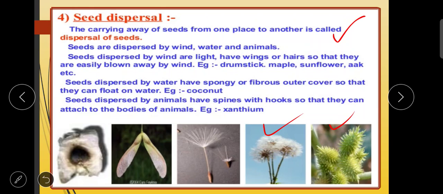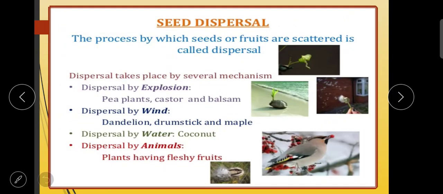So this is all about the different kinds of seeds. Dispersal takes place by wind, water and animals. Here along with the examples you can see, dispersal takes place by several mechanisms. Sometimes dispersal also takes place by explosion, meaning when the seed bursts. Right? For example, pea plant, castor, balsam.